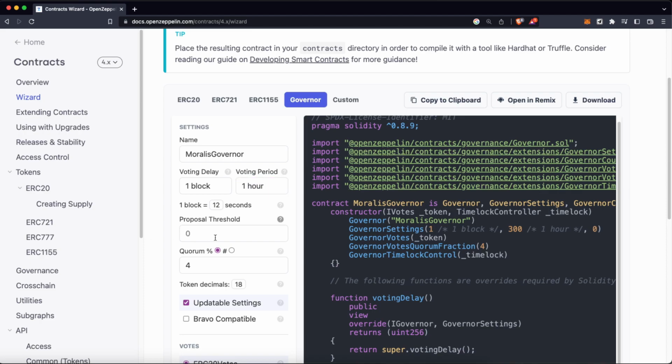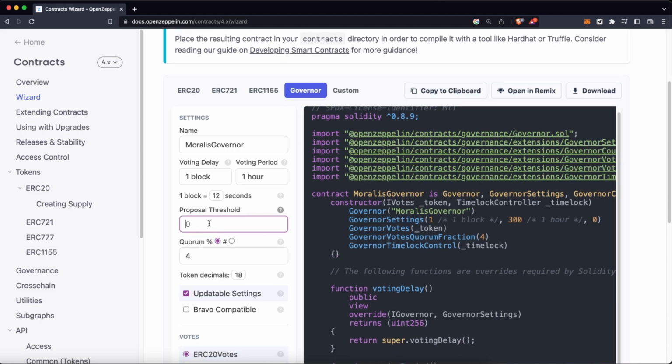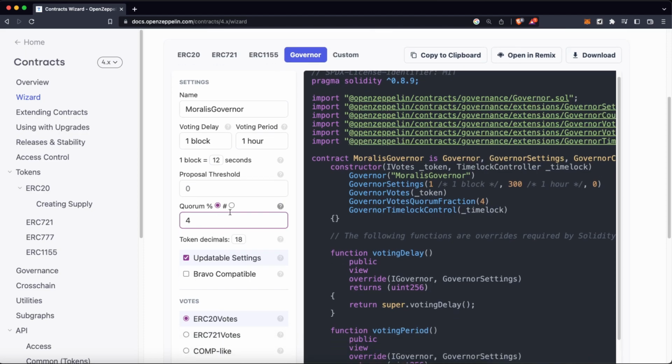The proposal threshold is the minimum amount of votes an account must have in order to be able to vote. Here we can determine that maybe just the users with a lot of votes can vote on a proposal, but we are going to leave this as 0 to let anyone vote on a new proposal. The quorum is about 4%. It means the minimum percentage of votes in order to decide if a proposal goes through or not.